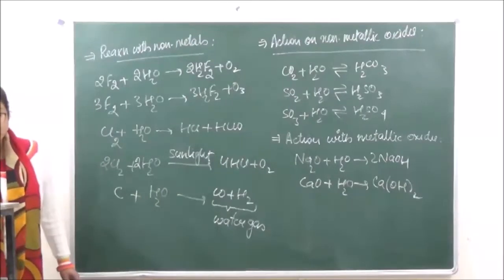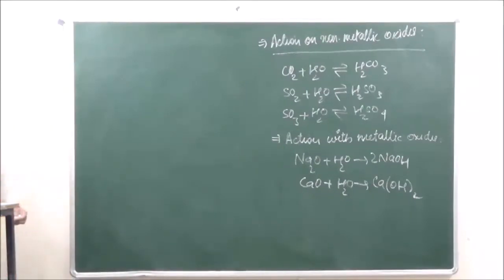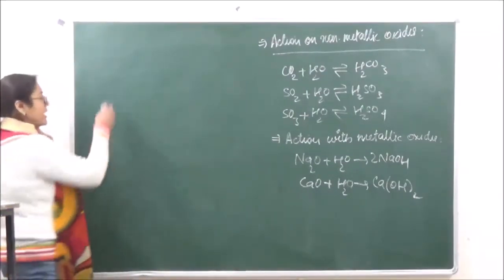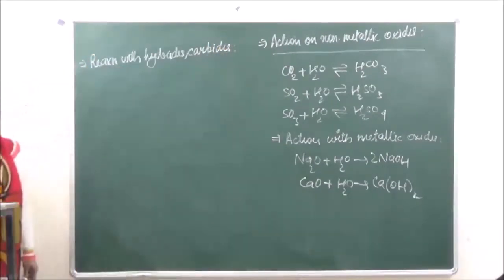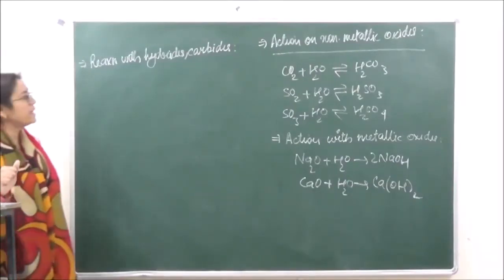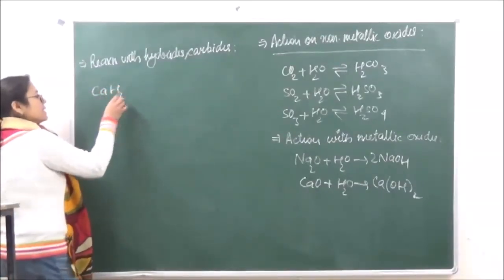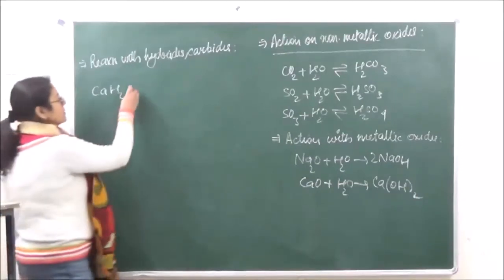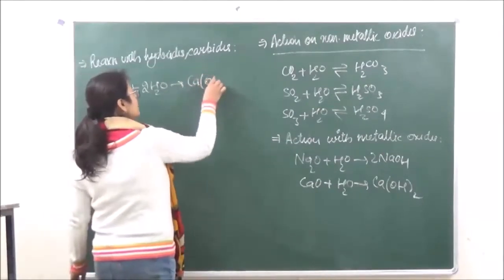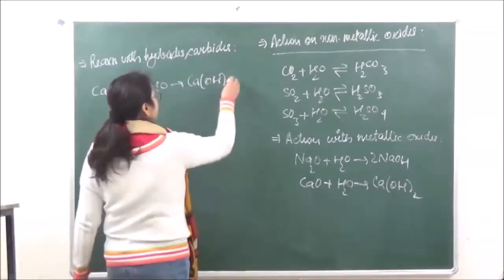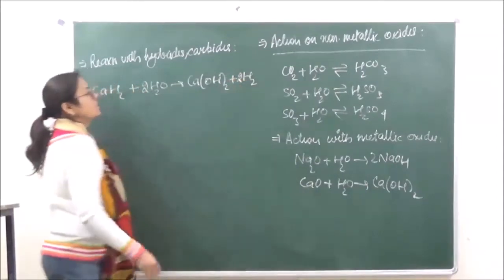Then after that, action with hydrides, carbides and nitrides. The next reaction is with hydrides and carbides. When water reacts with hydrides and carbides, it gives different kinds of products. For example, if we take the hydride CaH2 and react it with water, this is going to give us calcium hydroxide plus 2H2.